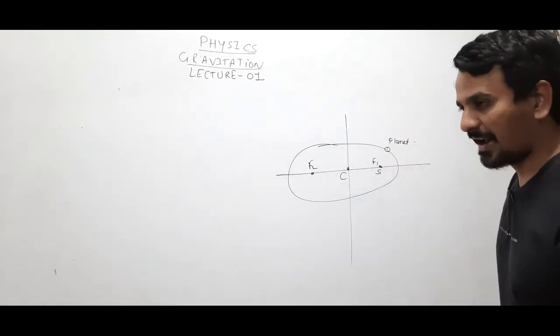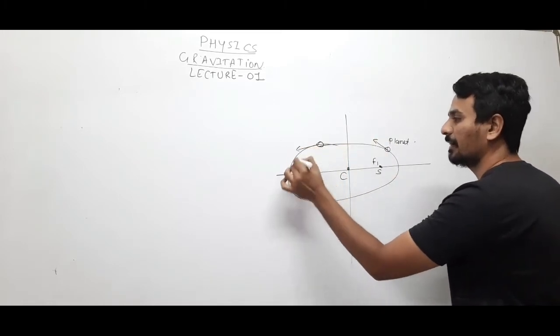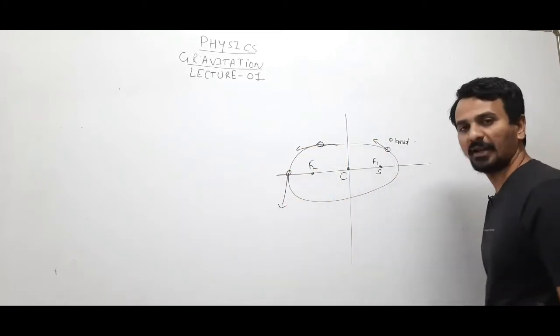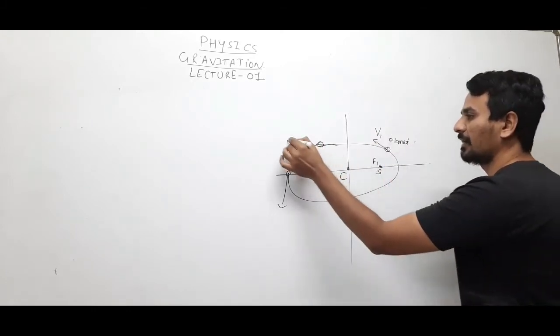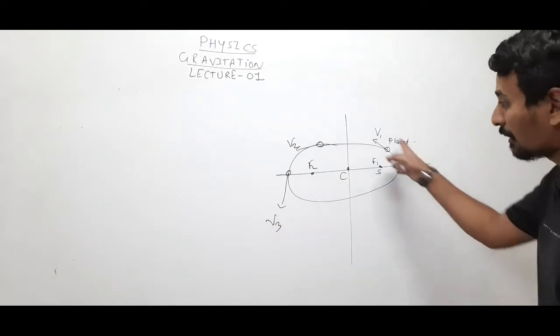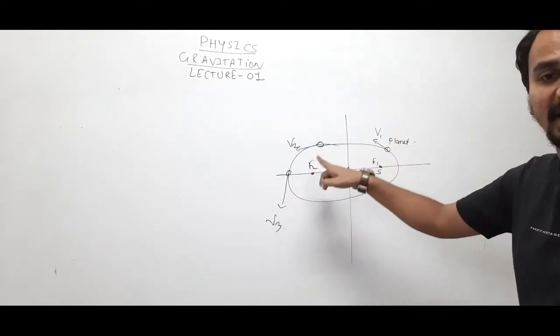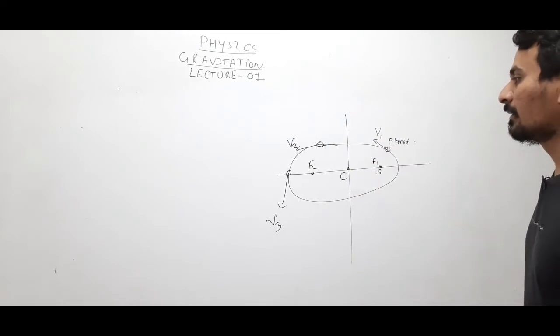Now, scientists used to believe that the speed, the velocity of the planet, will be different at different points. That means if the planet is at this point, say it has a velocity v1, here it will have a velocity v2, here it will have a velocity v3. That means the velocity of the planet revolving in an elliptical orbit is not constant, it will be changing.